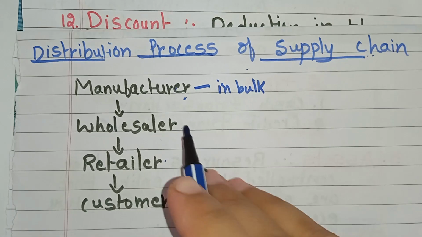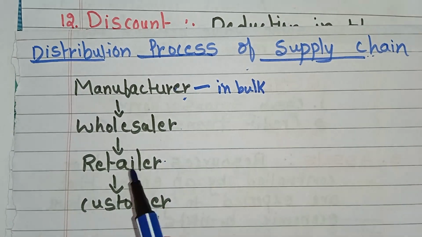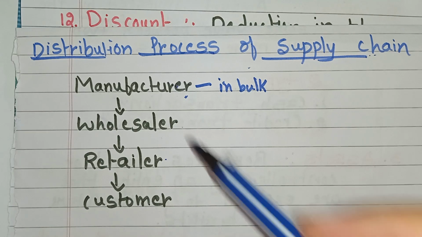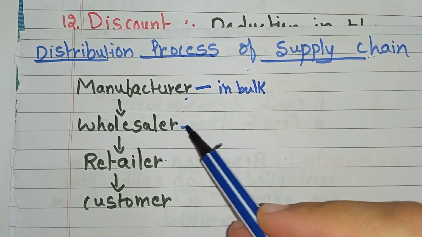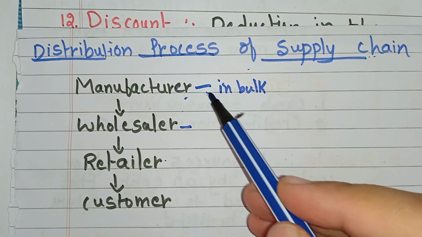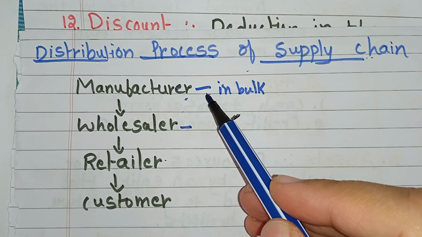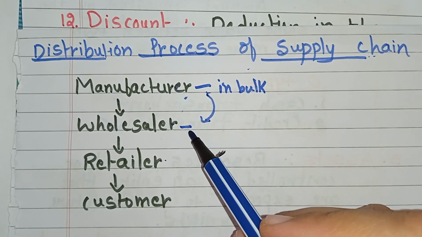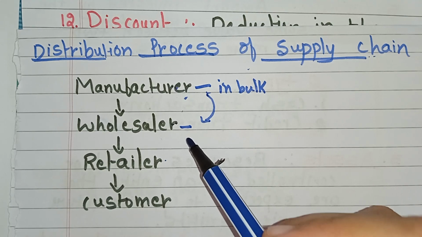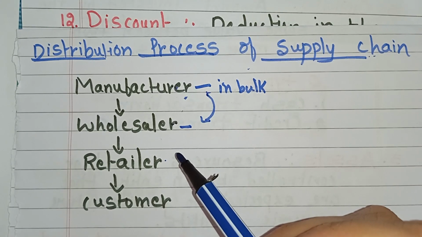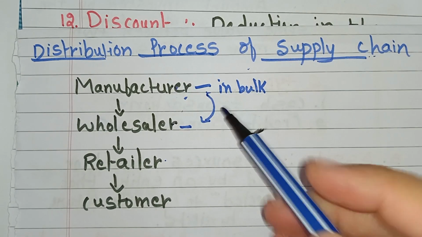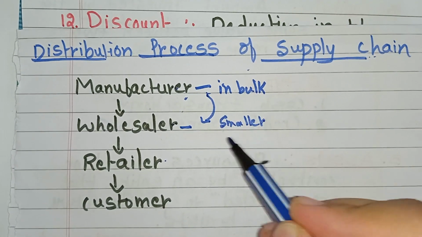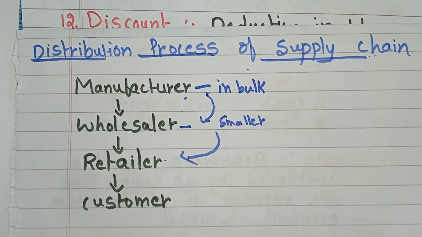And what will wholesalers do? Wholesalers will buy large quantities of goods from the manufacturers, who sell the products in bulk to them. And wholesalers distribute them in smaller quantities to the retailers.